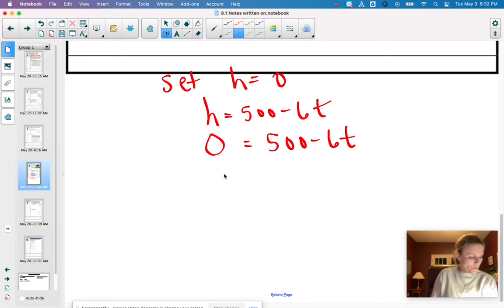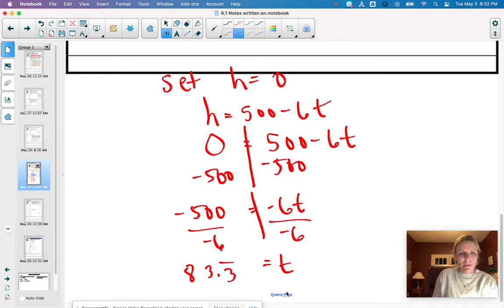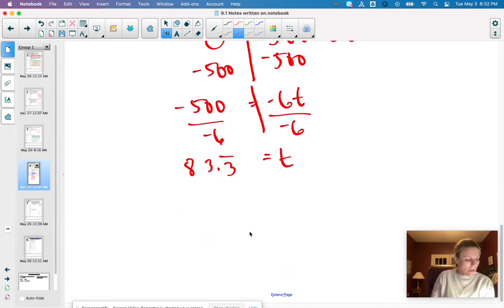If we set h equal to 0, that's going to tell us how long will it take for Kurt to hit the ground. So we're going to subtract 500, and we're going to divide by negative 6. t equals 83.3 repeating. And we're dealing with seconds.